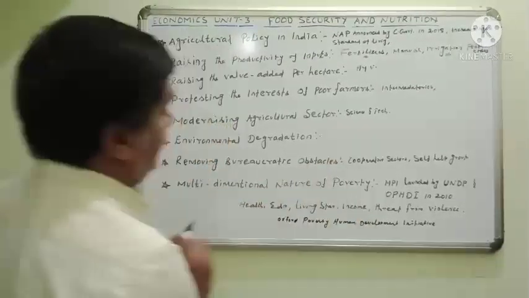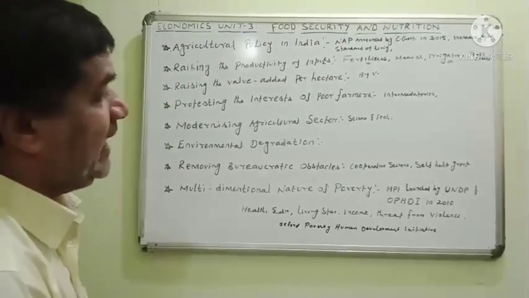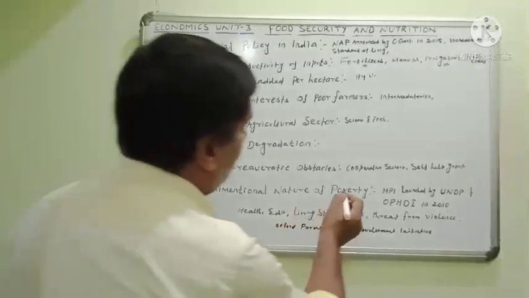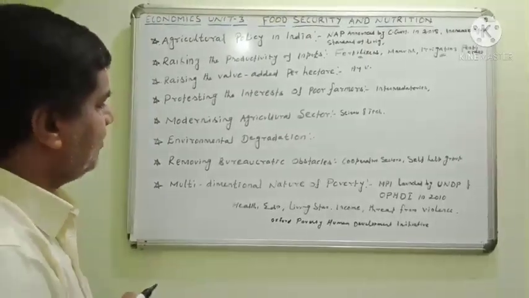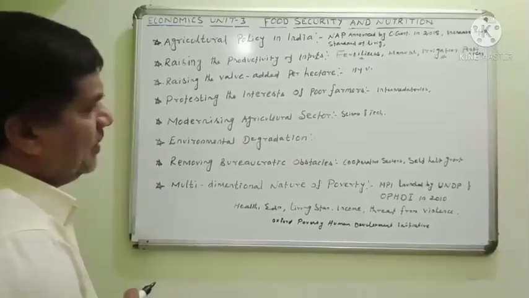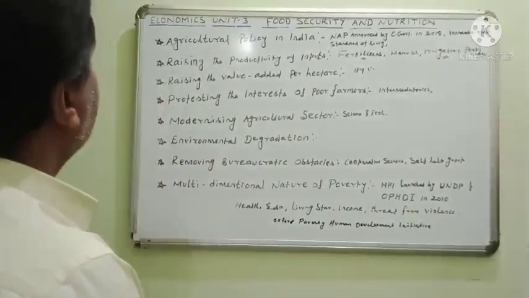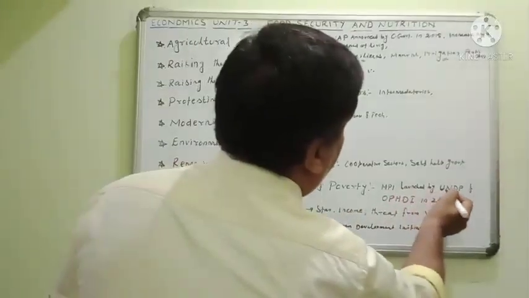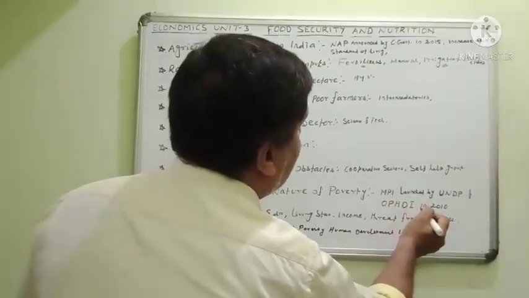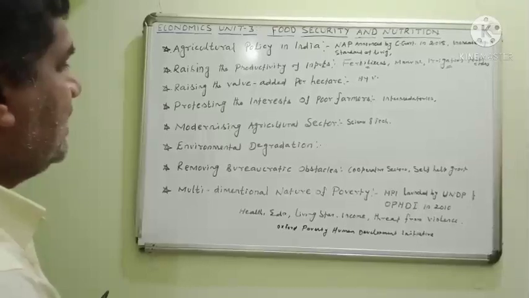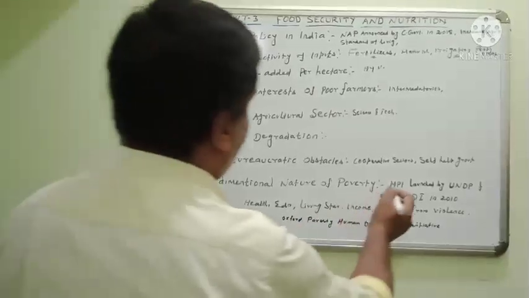Multi-dimensional nature of poverty. The multi-dimensional nature of poverty is a very important topic, students, because nowadays many people are below the poverty line. The Multidimensional Poverty Index was launched by the United Nations Development Program and the Oxford Poverty and Human Development Initiative.